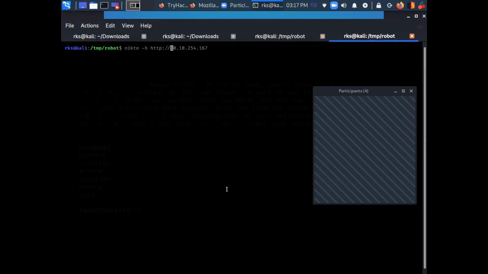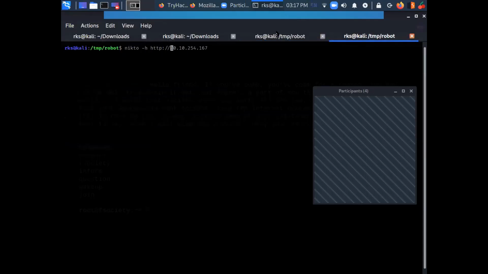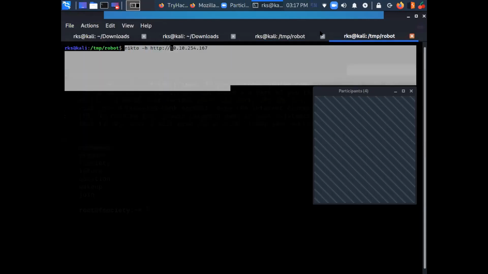So although in a normal scenario I would have already run Nikto, for this specific machine, from my experience, what I've seen is I'm not going to run both of these scans in parallel because my target machine is going to start throwing some errors over here. The target server is not able to handle all these requests simultaneously. So let's see. Let's wait for this output. And after that, we will be running this Nikto.